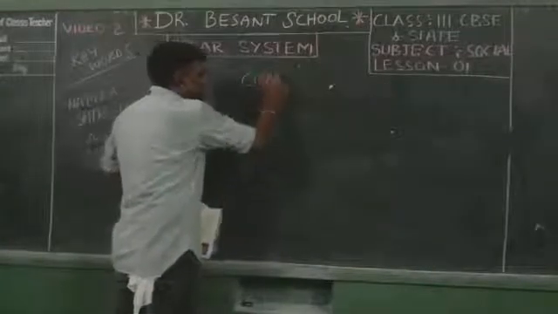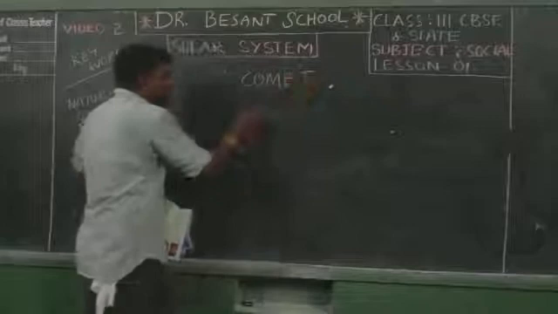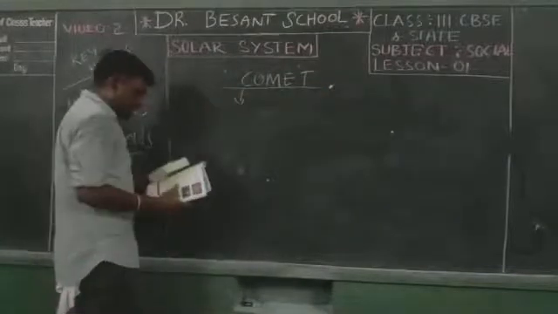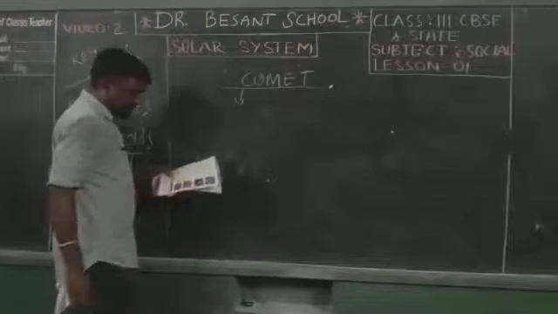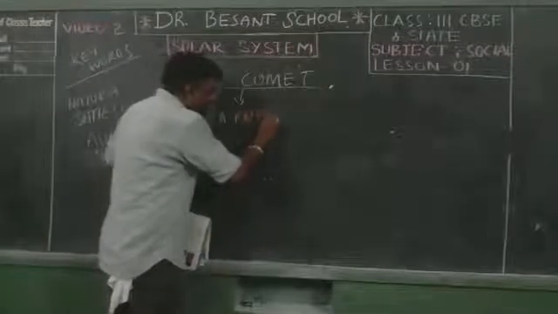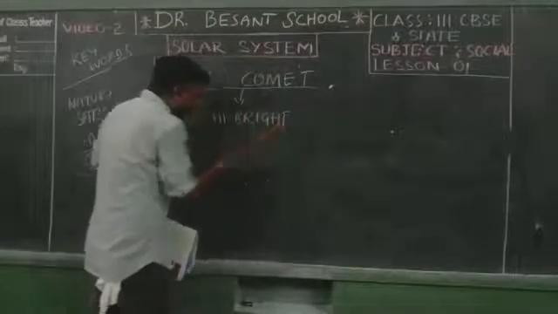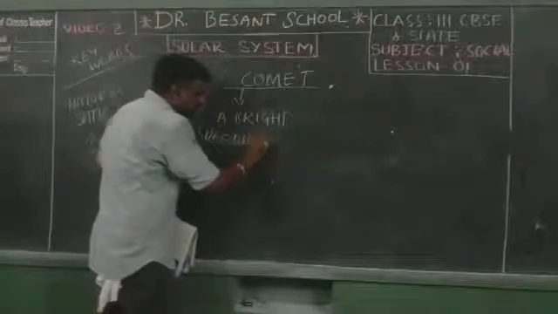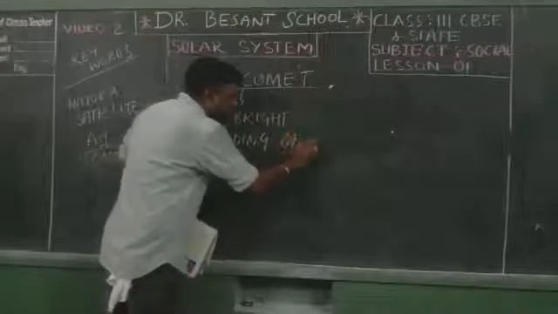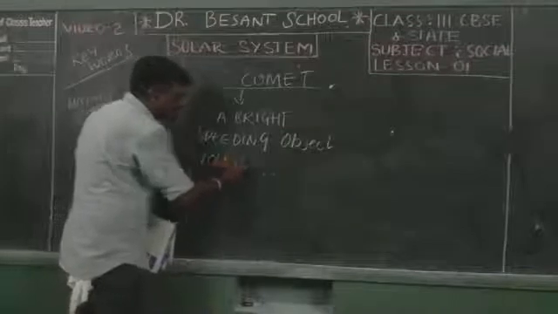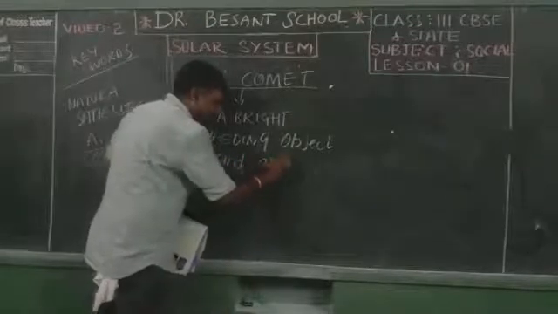Comet. What is called a comet? A bright, speeding object round around the sun.